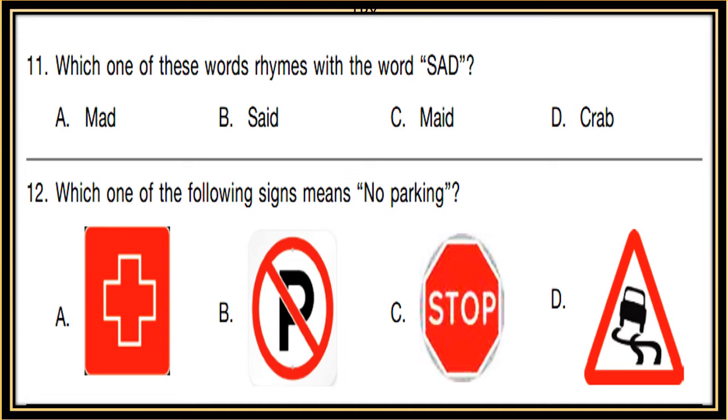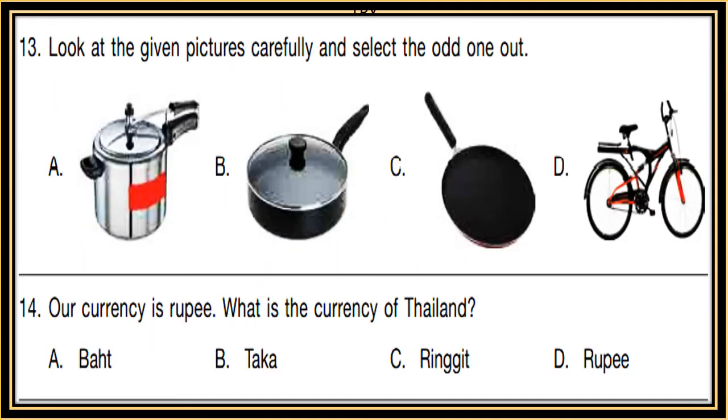12th. Which one of the following signs means no parking? Now see the signs in options A, B, C, D. Which sign means no parking? Look at the given pictures carefully and select the odd one out. Now see the pictures in option A, B, C, D and select the odd one out.